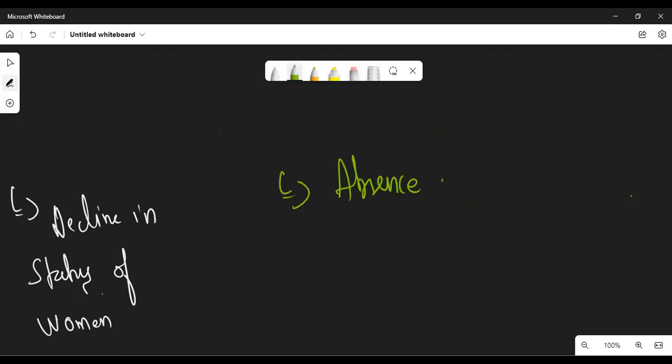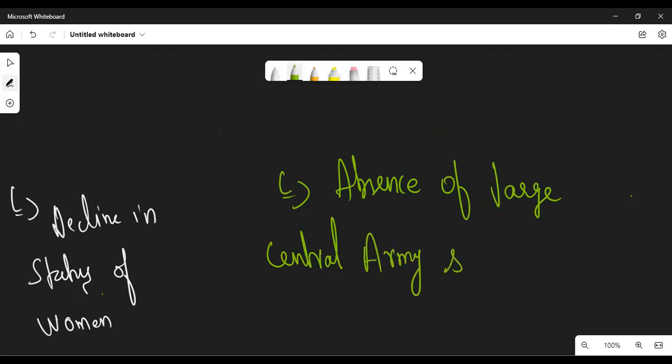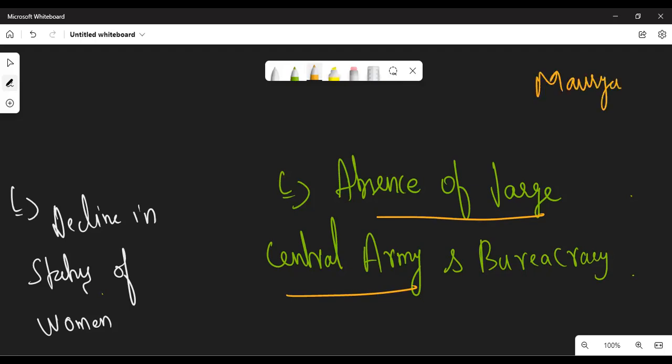And also, the negative perspective I am talking about: absence of a large central army and bureaucracy, officers. Sir, the numerical strength of the Gupta army is not known. The Mauryan Empire gave more importance to the army as well as bureaucrats and officers, whereas the Guptas gave very little importance to the army and officers. These are the negative perspectives.